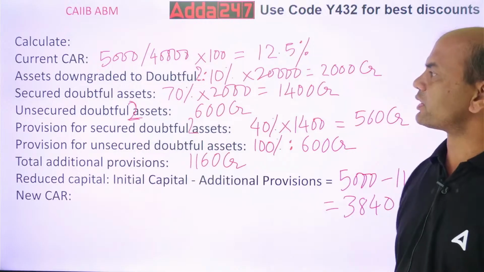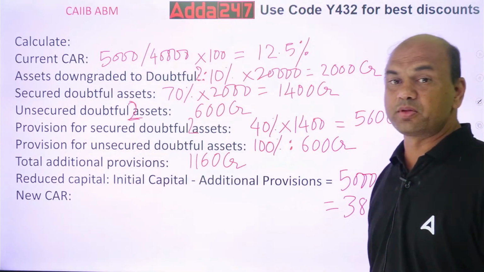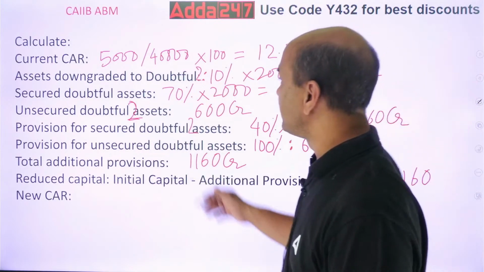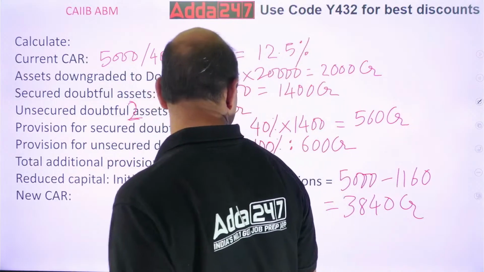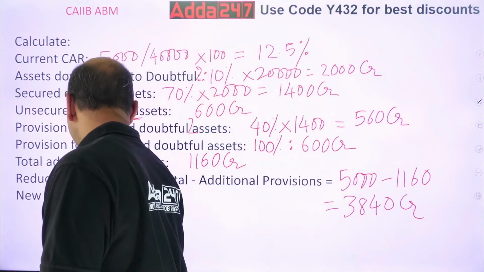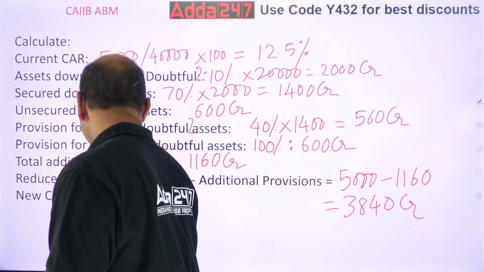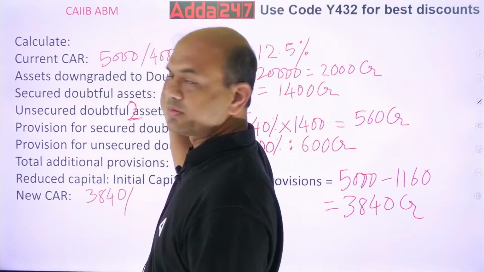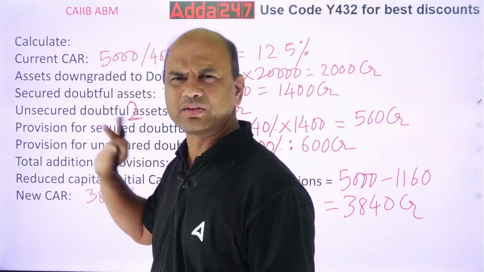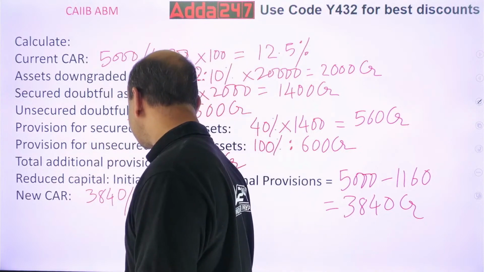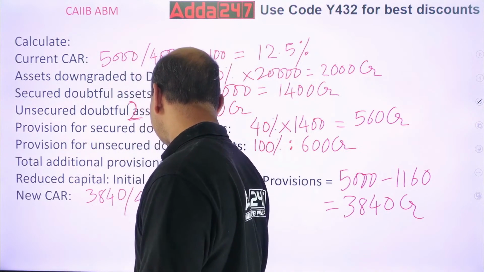New CAR, new capital adequacy ratio. Now RWA remains the same, but your capital has reduced. So new CAR is 3840 divided by RWA 40,000. That is same. That is not changing. So 40,000 into 100.